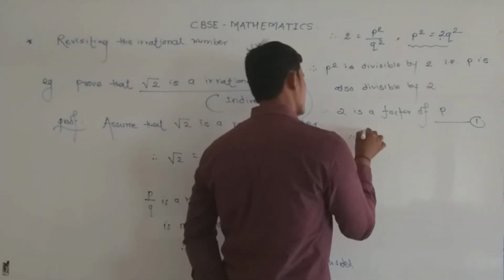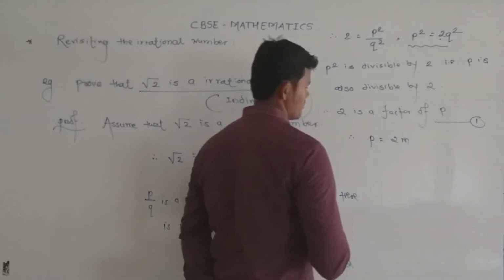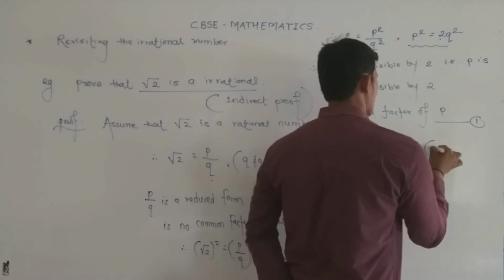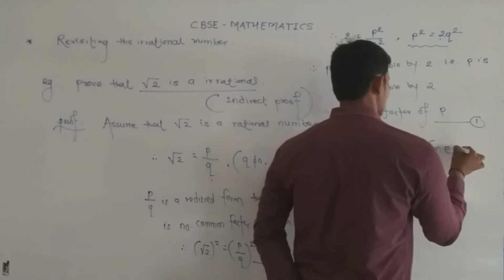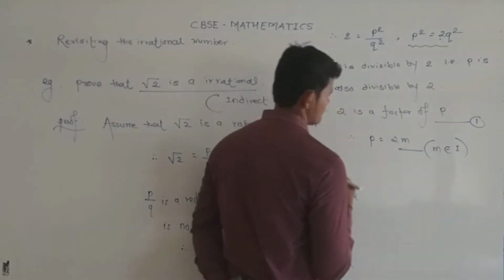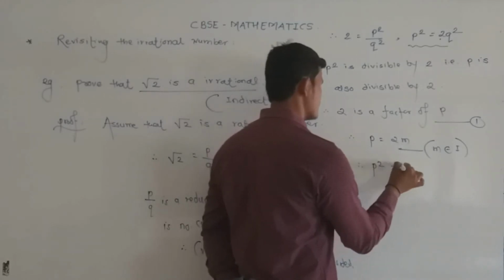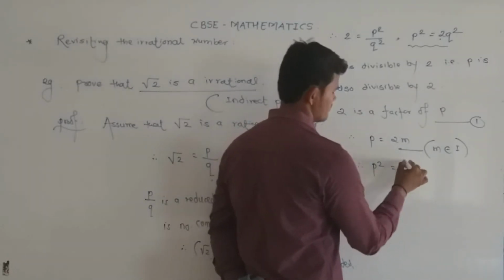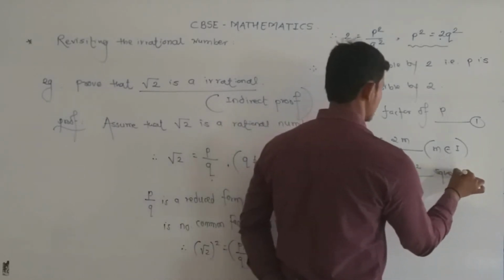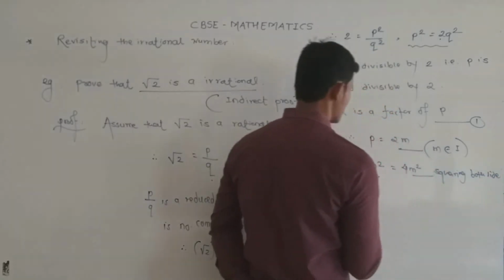So we get the value of p is equal to twice m, where m belongs to integer or positive integer. So after making square, we get p square is equal to 4m square. So here we get the value of p square.